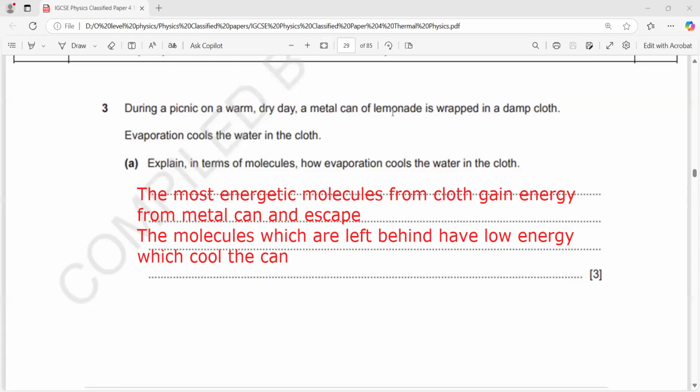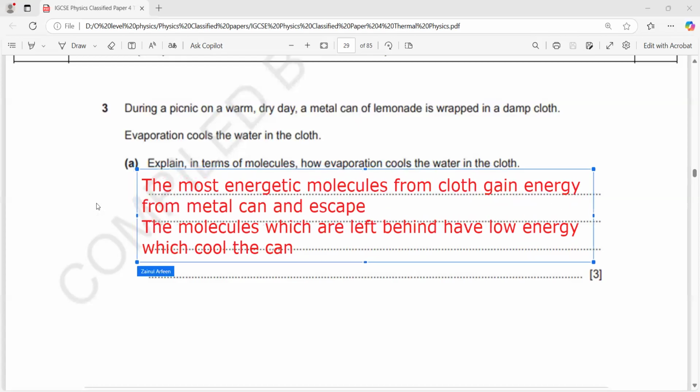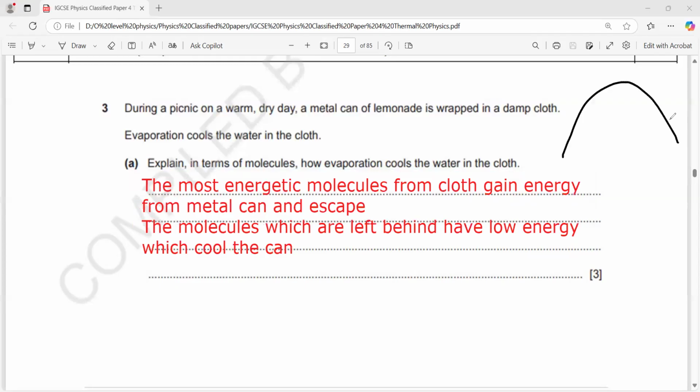The most energetic molecules from the cloth gain energy from the metal can and escape. The molecules which are left behind have low energy because the most energetic molecules escape. So the energy of the molecules left behind will be low. That's why it will produce a cooling sensation. Is this question clear? Any doubt? Yes, sir.